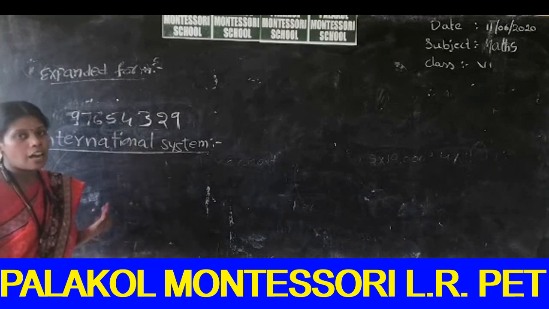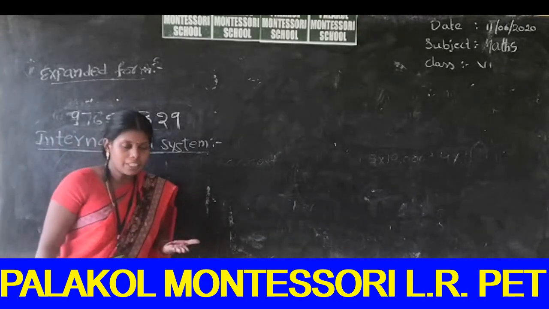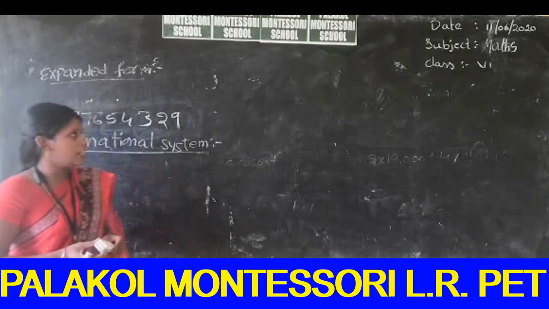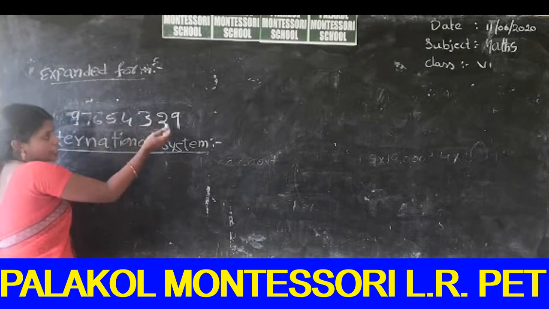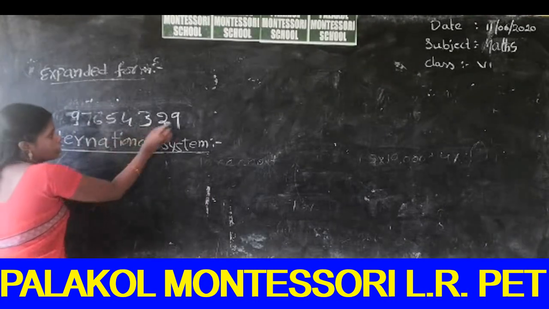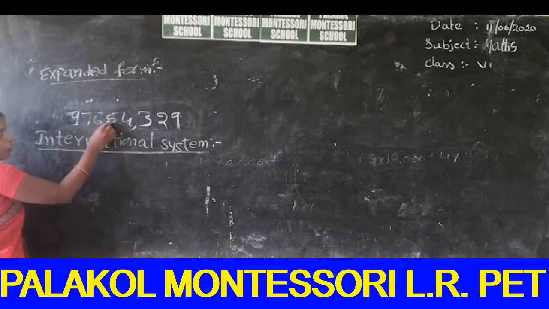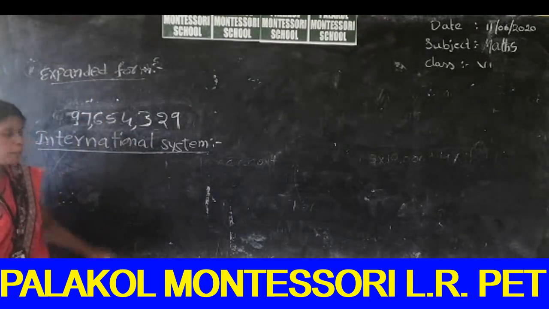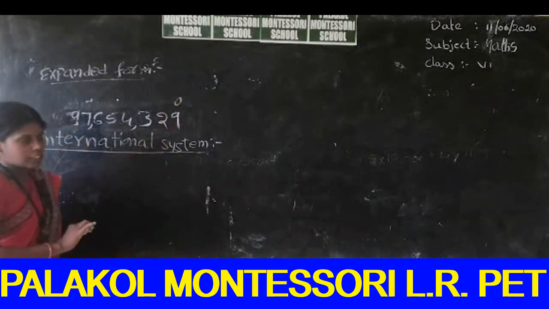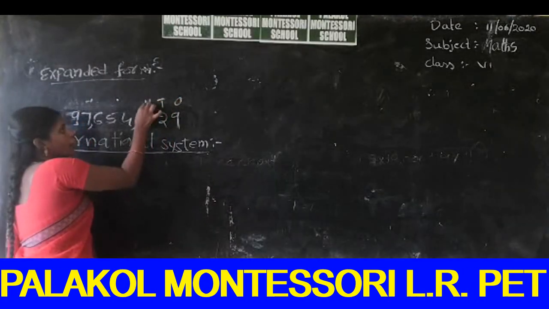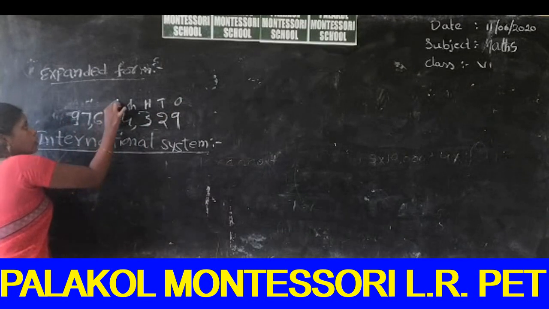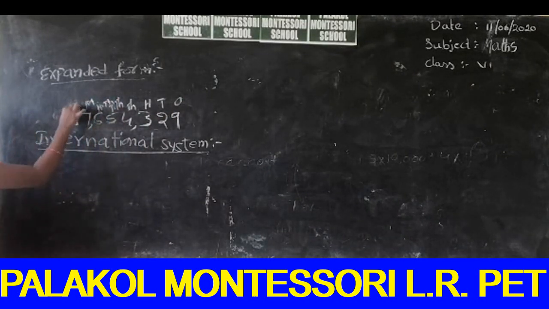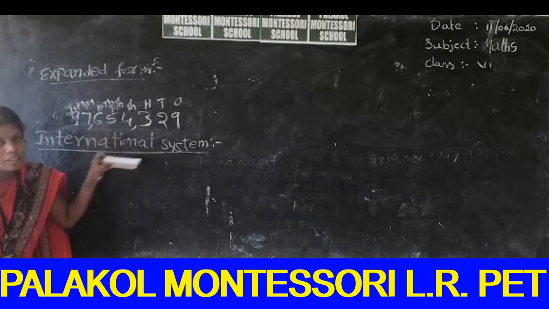Ones, tens, hundreds, thousands, 10,000, 100,000, millions, 10 millions, 100 millions and billions. First we put the commas after every 3 digits from the right. So 1 2 3 comma 1 2 3 comma and 1 2. So next we write the place values: ones, tens, hundreds, thousand, 10,000, 100,000, millions, 10 millions. So we can write the expansion.